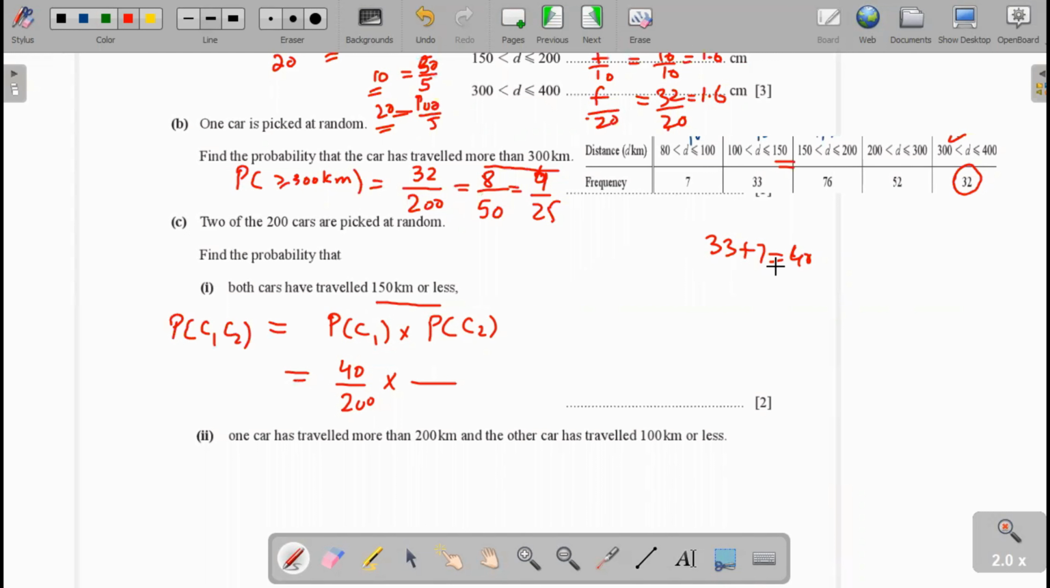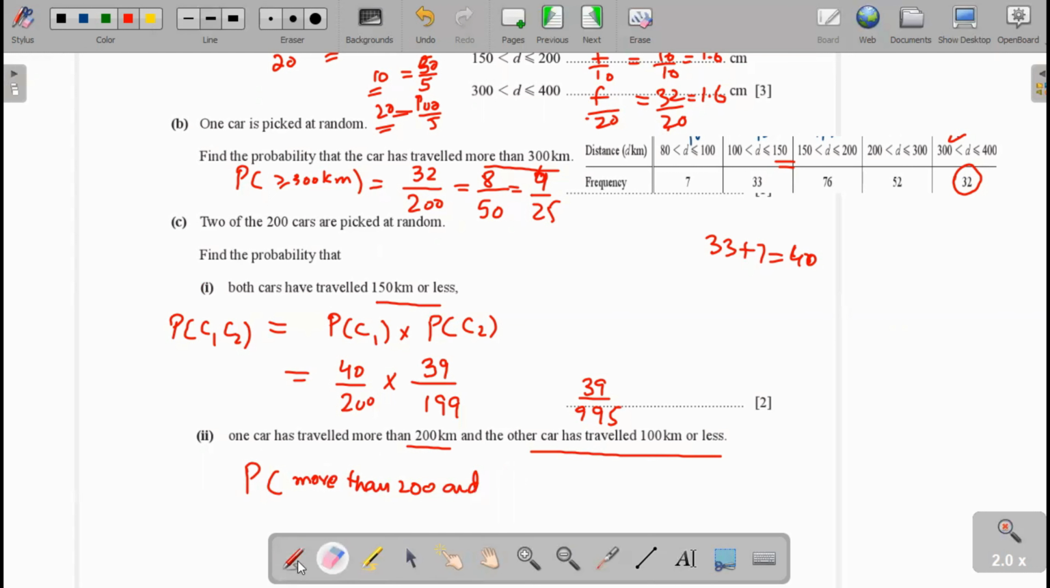Now the next part is one car has traveled more than 200 kilometers, and the other car has traveled 100 kilometers or less. Now the probability of one car more than 200 and the second car less than 100, or less than 100 kilometers, or less than.